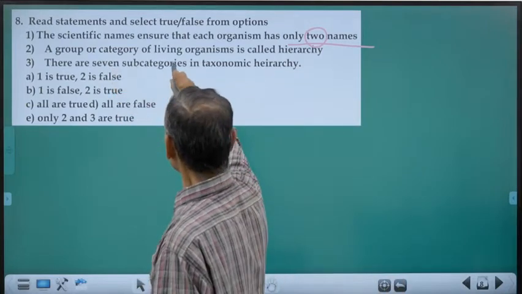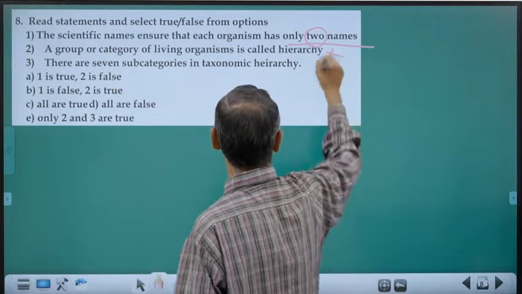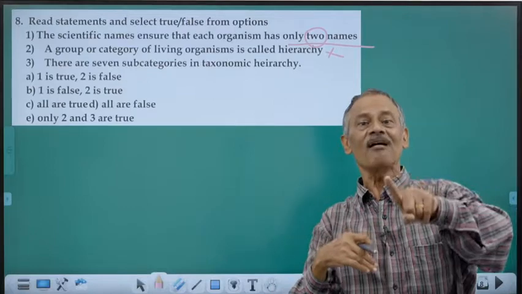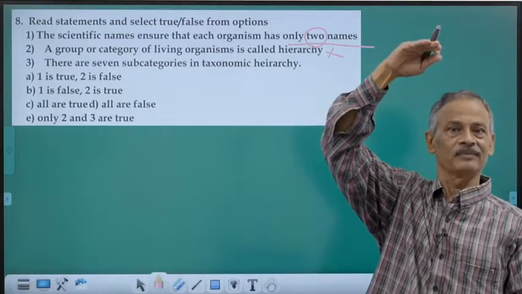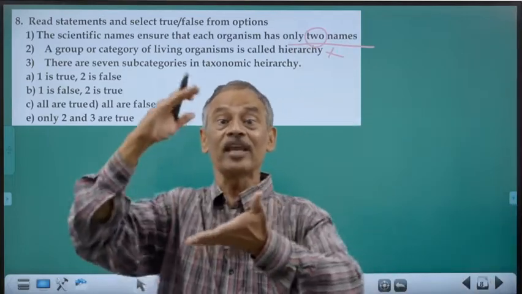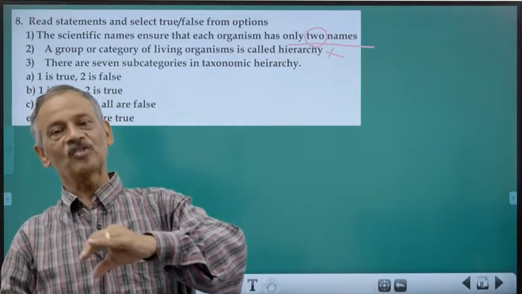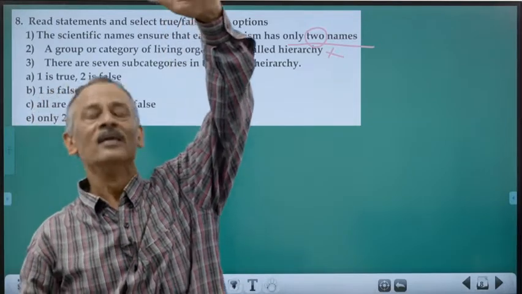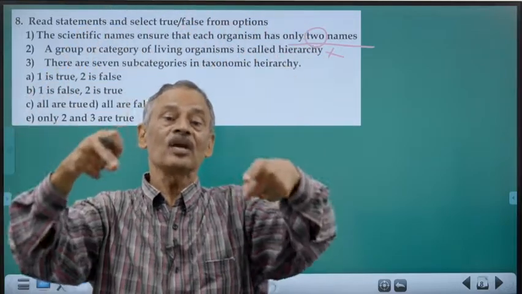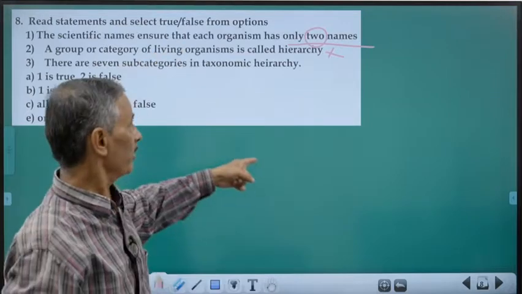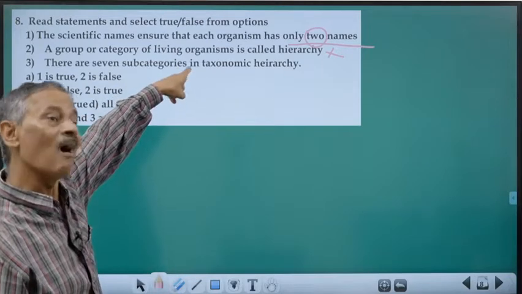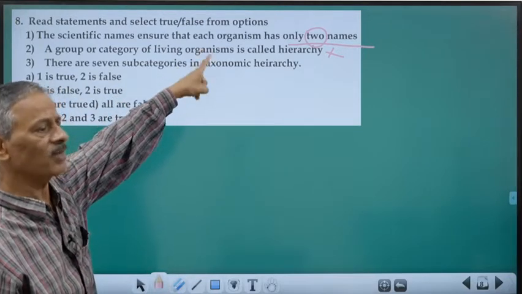A group or category of living organism is called hierarchy. No. What is hierarchy? All the taxa together, arranged in their order, is called the hierarchy, the ranking. See, all taxa are ranks, but all ranks are not having the same size. Species is the smallest, kingdom is the largest. They have to be arranged in the increasing size. That is called ascending hierarchy. We are having an ascending hierarchy. It represents all ranks arranged in their correct order.